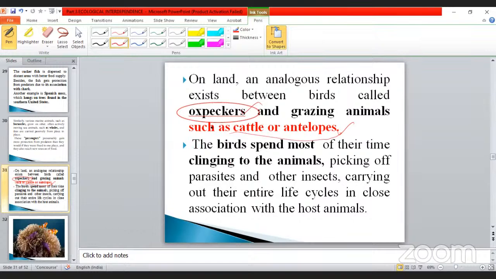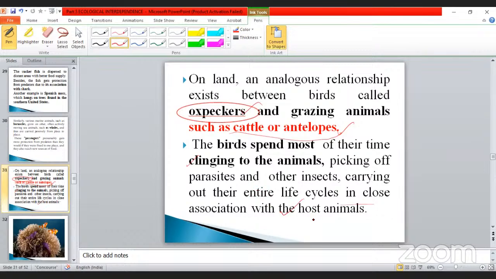So how will it be? You see, a bird spends most of its time clinging to the animals, always attached to the animal, picking off parasites and other insects, carrying out their entire life cycle in close association with the host animals.